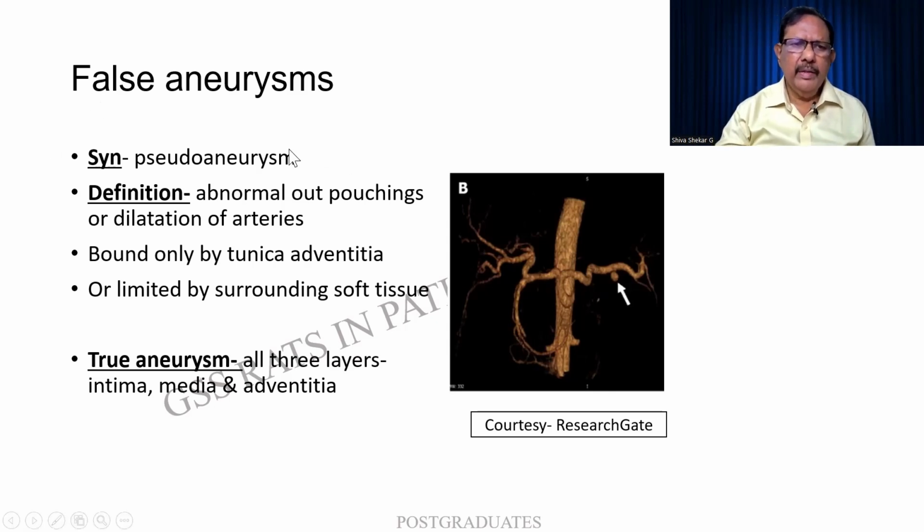But in the case of pseudoaneurysm, there is an abnormal outpouching. Of course, there is a bulge, as you are seeing over here, but it is limited only to the adventitia. The media and the intima are rather intact. Sometimes the bulge will be there, but it will be supported by the surrounding soft tissue. So these are the features and definitions of a false aneurysm. True aneurysm I have already mentioned. Courtesy ResearchGate for this particular picture.